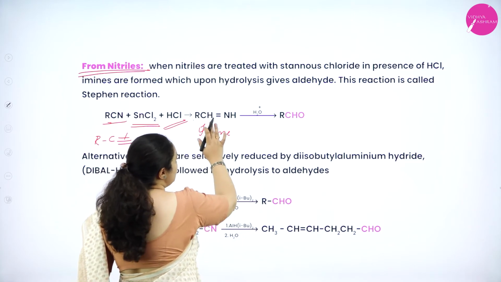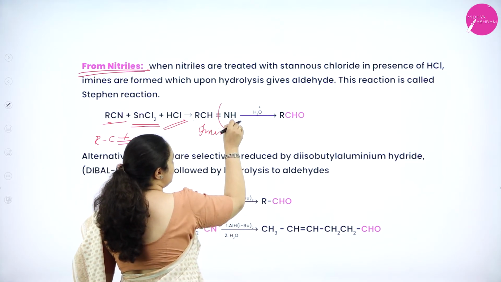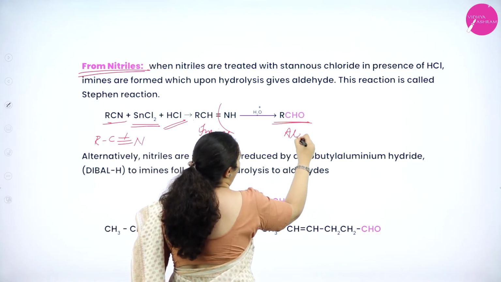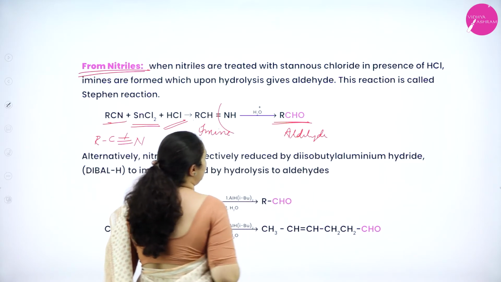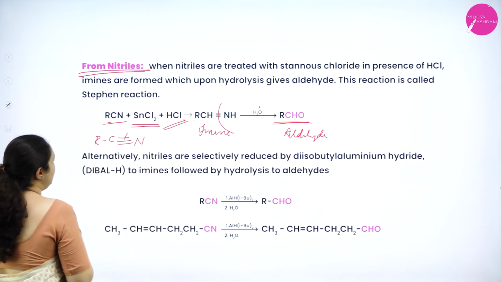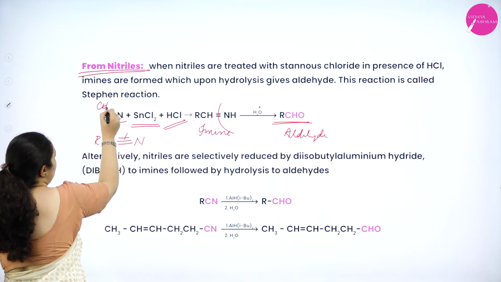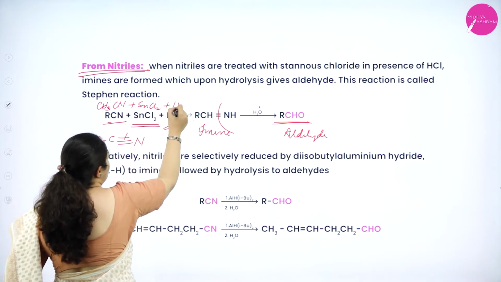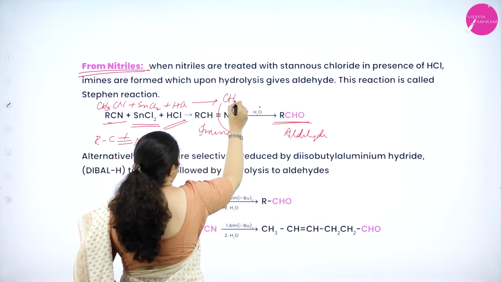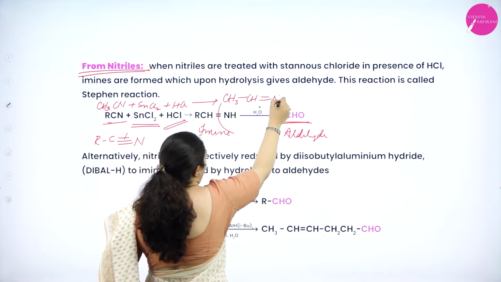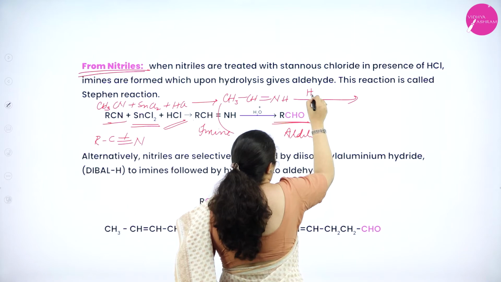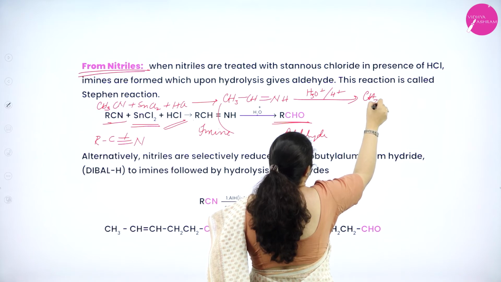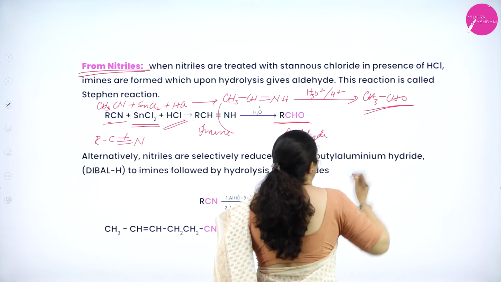Further, this on hydrolysis will remove NH and oxygen is added to give aldehyde. For this I can write an example also. I can take R as the CH3 group: CH3CN plus SnCl2 plus HCl will give CH3CH double bond NH, which on acid hydrolysis will give CH3CHO, that is ethanal.